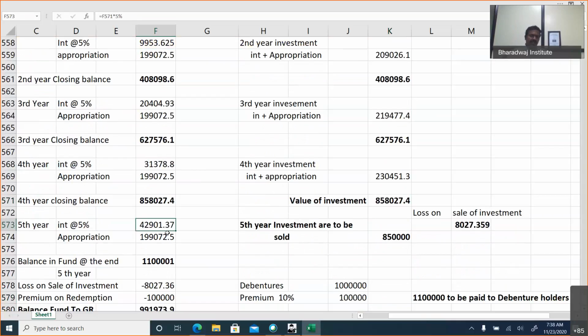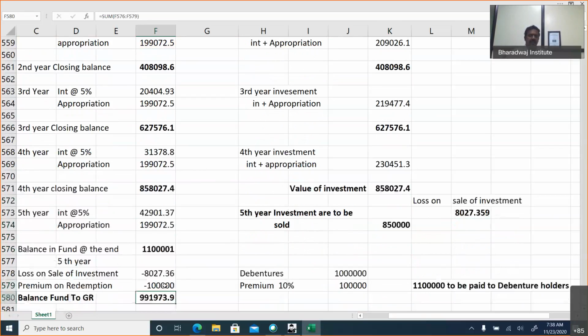On which you will receive interest, and in the fifth year also you will appropriate money, but you will not make investment. You will not make what? Investment. And investments are sold for a loss. That loss will be adjusted against the sinking fund. Premium on redemption also will be adjusted against the sinking fund, and the balance fund will be transferred to general reserve. How to verify your answer? Eliminate the loss, you will get exactly 10 lakhs. That 1 rupee difference is because of the fractional workings. Otherwise, it should be 10 lakhs.